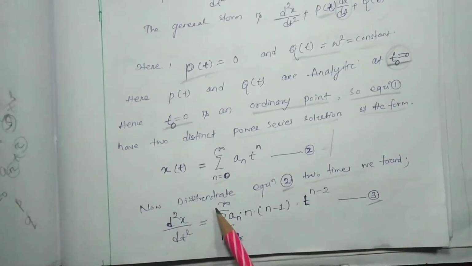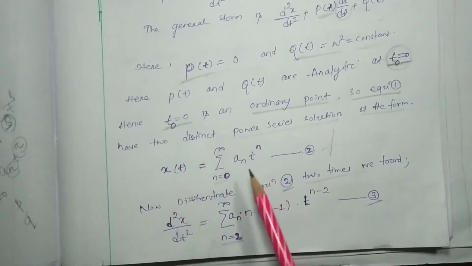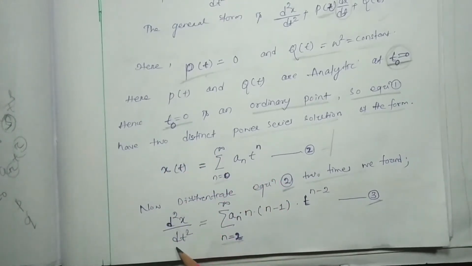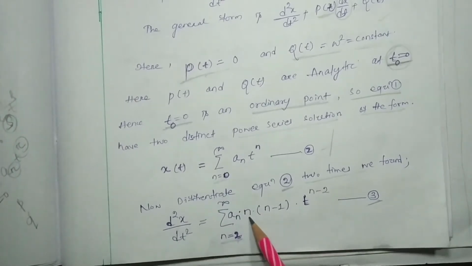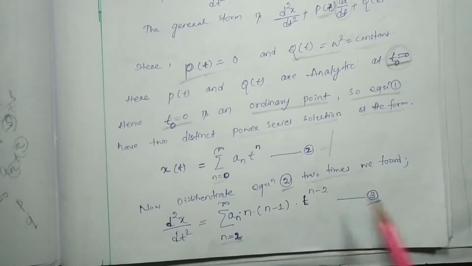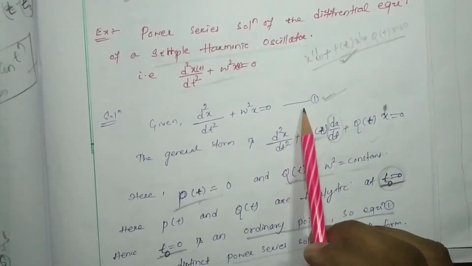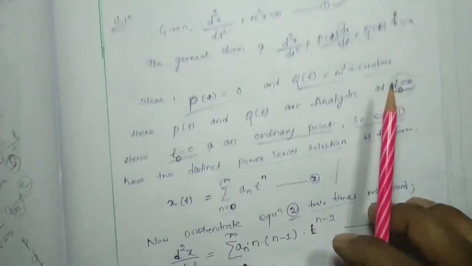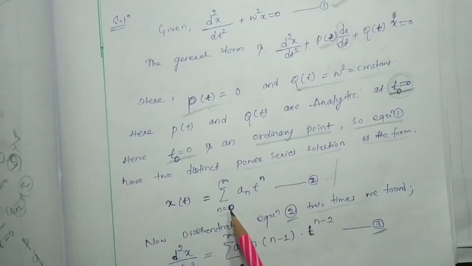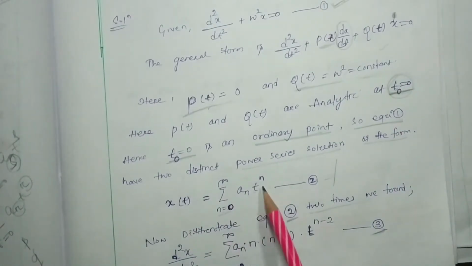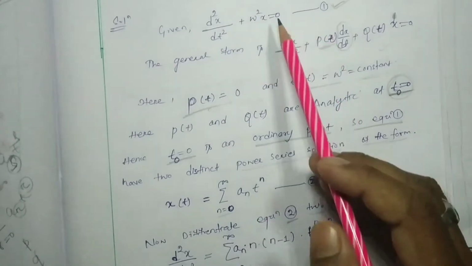Now we have to consider the second derivative of equation number 2, that means d square x by dt square will be equal to summation a n into n into n minus 1 into t to the power n minus 2. Let this be equation number 3. Up to this much we discussed in our last class. Now we are going to put d square x by dt square and the x(t) value, summation n equal to 0 to infinity a n t to the n, in equation number 1.